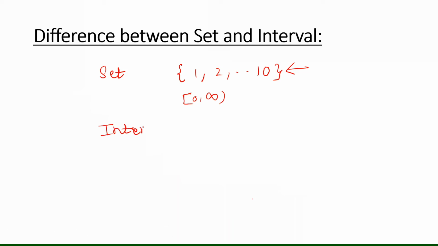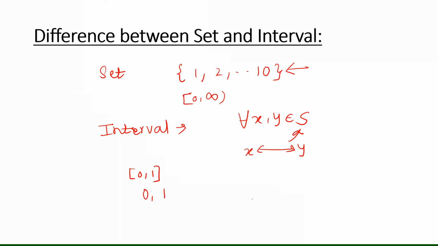So what is an interval? A set S is said to be an interval if for every x, y belonging to S, all the points between x and y also belong to S. For example, if you take 0, 1, then for two numbers, all the numbers between 0 and 1 are also contained in this set, and this property is satisfied by all the numbers from this set, and hence we say that 0, 1 is an interval.